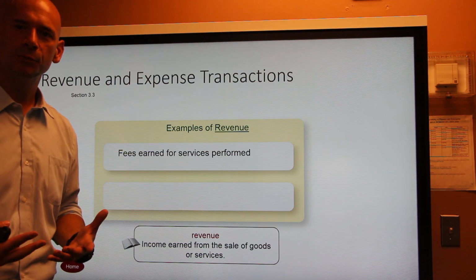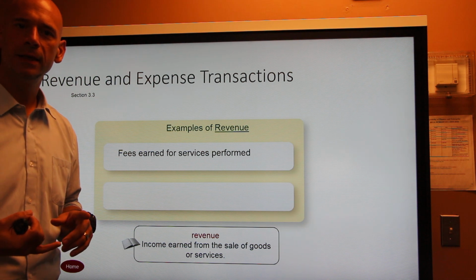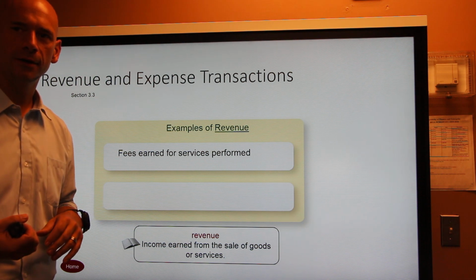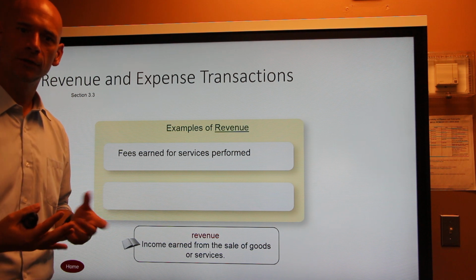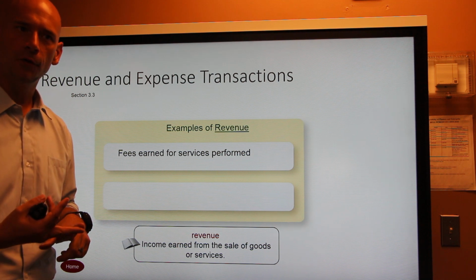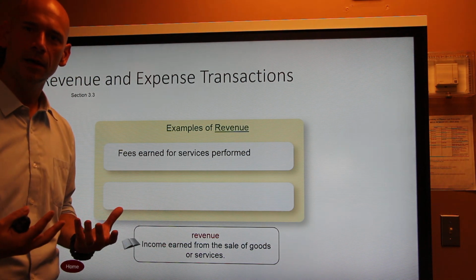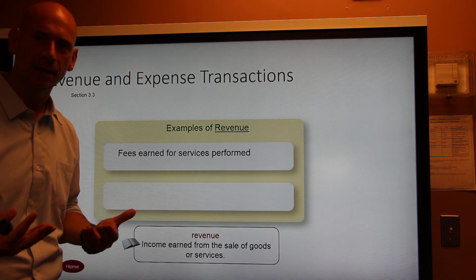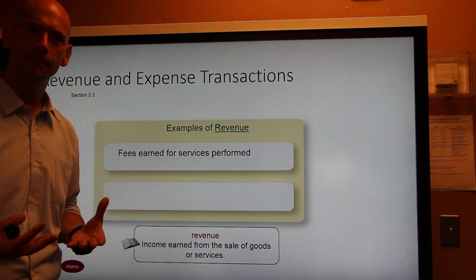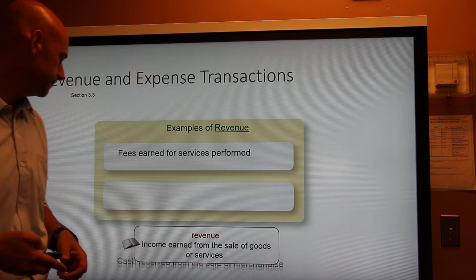So fees a lot of times we think of as being something that we have to pay. There are fees that we get on our cell phone bills, or there are fees that the credit card company gives us. That's actually income or revenue for the credit card company over your cell phone provider. Those are fees that they charge, and they receive income because of it. So I want you to stop thinking about fees as something that you have to pay. Remember, you're not a customer. You work for a business as a bookkeeper. A fee is something that your business would receive from a customer.